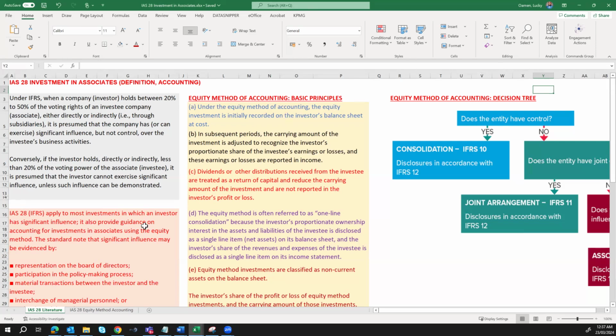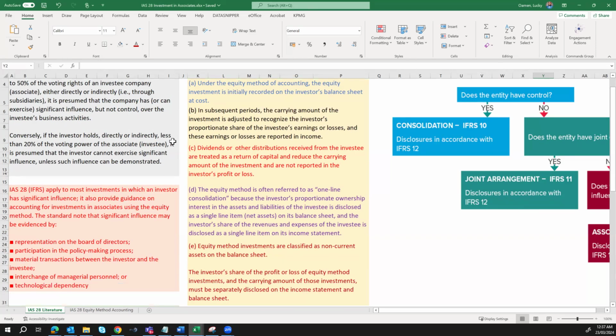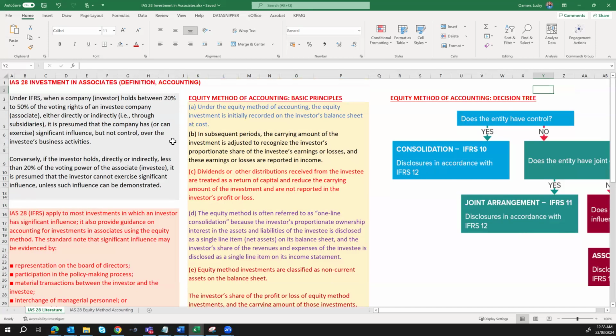The standard notes that significant influence may be evidenced by any of the following. The first is the company's representation on the board of directors of the investee company, then participation in the policy-making process in the investee company as well. Also look at material transactions between the investor and the investee company, any interchange of managerial personnel, that is, if the investor is providing managerial personnel to the investee company, you need to consider that as well, and any technological dependencies. So these are factors to consider to assess if the investor has significant influence over the investee company or associate.